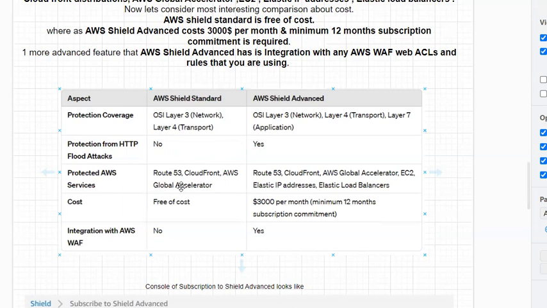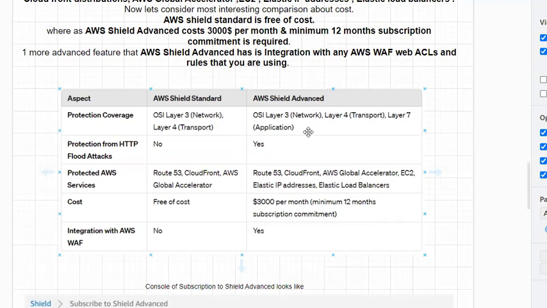Now let us see AWS Shield Advanced. This AWS Shield Advanced will provide you protection for all three OSI layers which are affected by DDoS attacks. That is, AWS Shield Advanced can protect layer 3, the network layer, layer 4, the transport layer, and layer 7, the application layer of the OSI model from DDoS attacks.